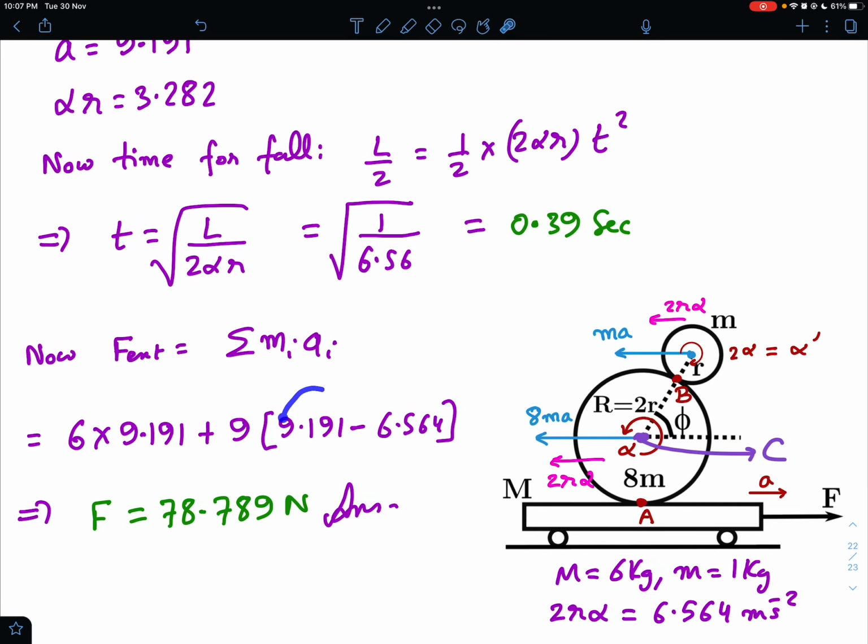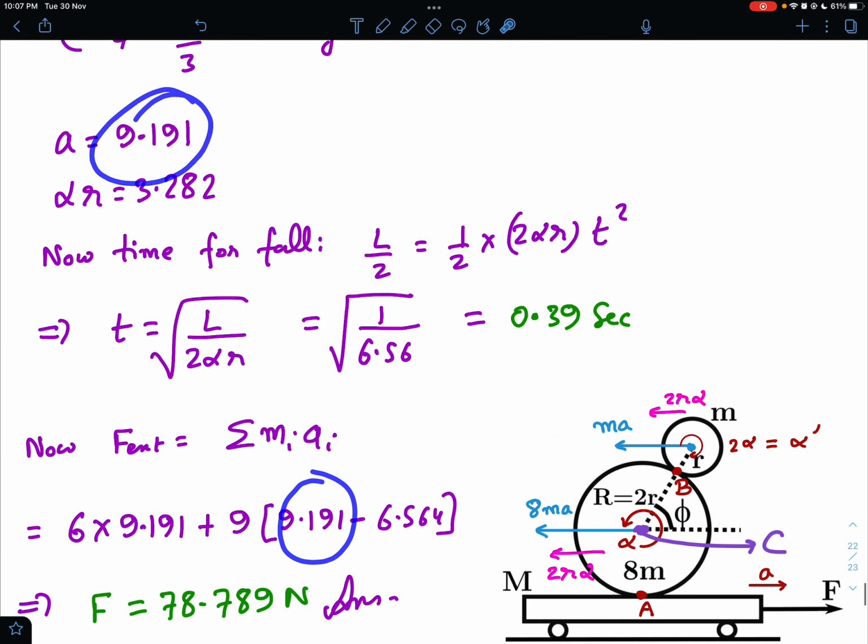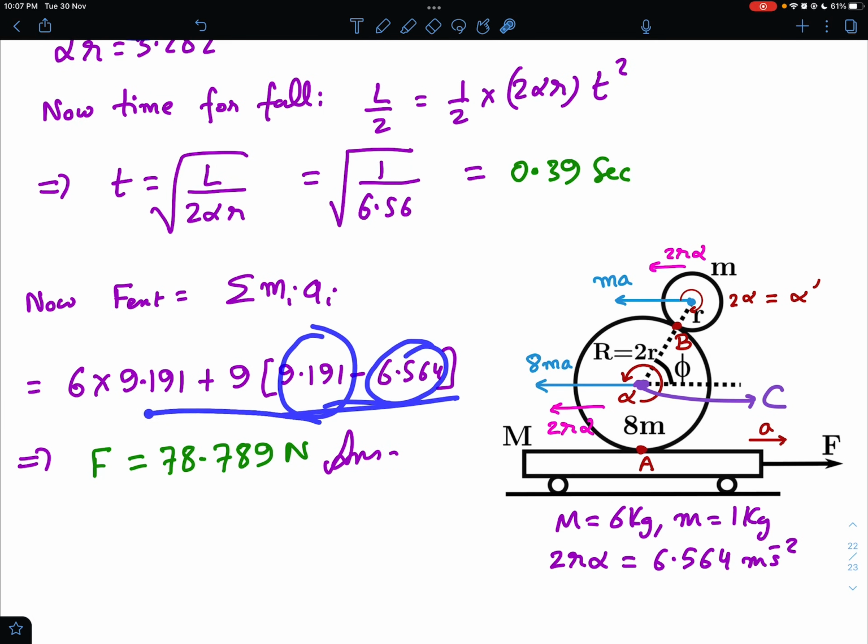A minus 2r alpha, right? So A is 9.191 and 2r alpha is 6.564. So if you calculate this, this comes out to be 78.789 Newton, and the book gives an answer of approximately 79, which is also correct. So this part answer is correct, but in the other part the given answer is wrong. So that was my analysis of this problem.